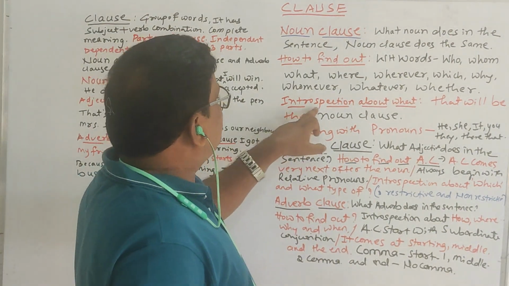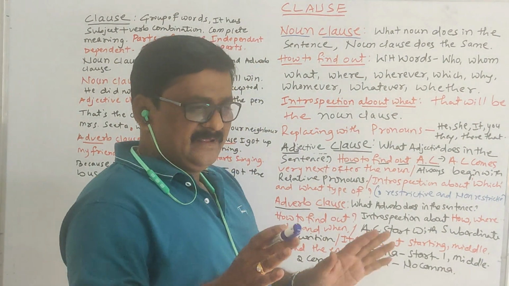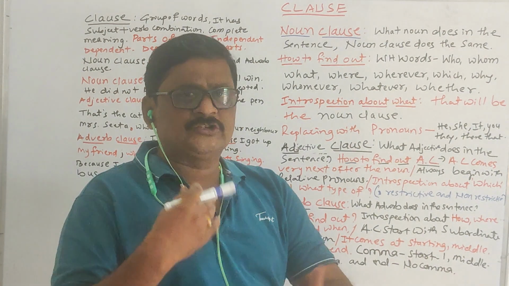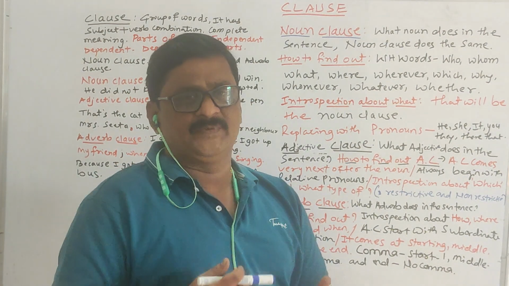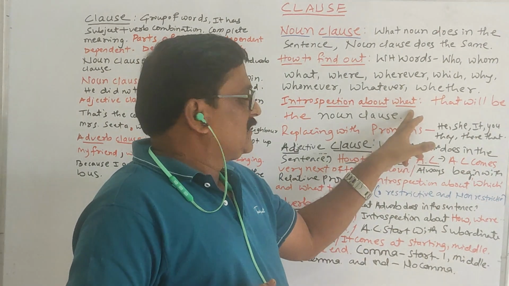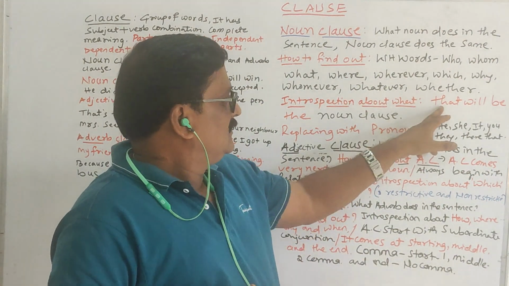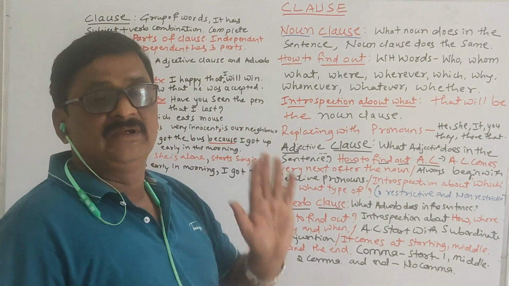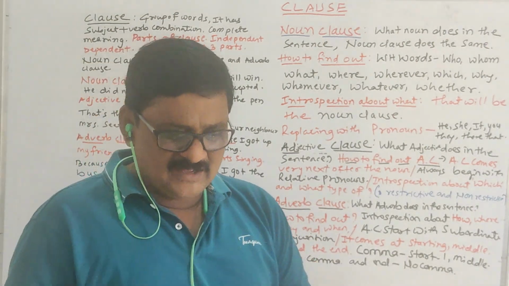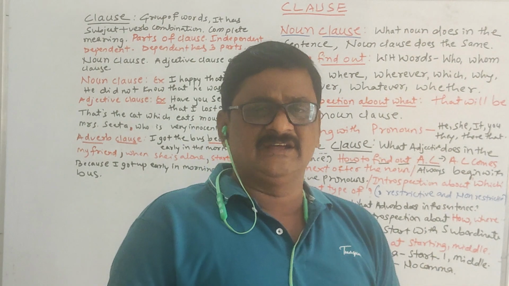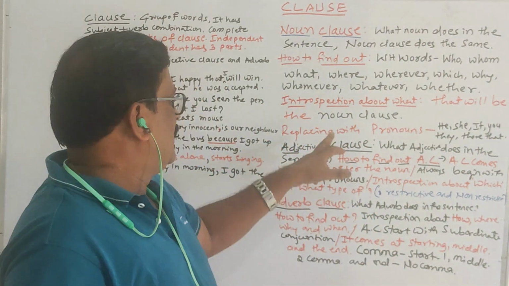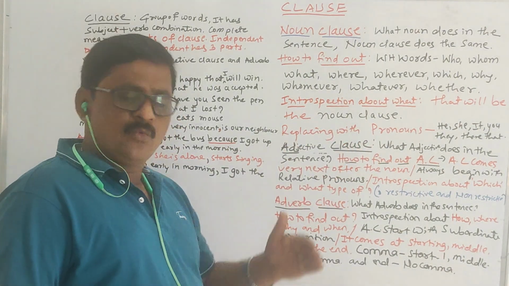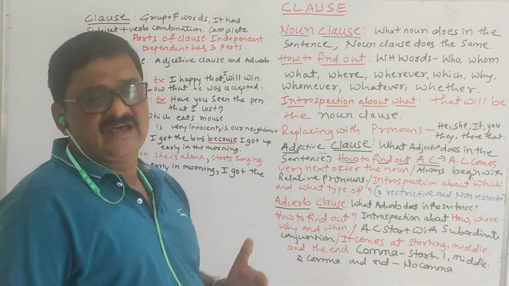Then introspection: ask about what. If the sentence is given in the examination, you have to introspect. You have to ask yourself about what. Whatever you get, that will be the noun clause. If you ask about what, you will get the answer, and that answer will be the noun clause. So this is one more technique to find out the noun clause.